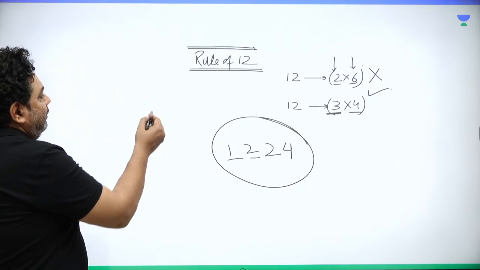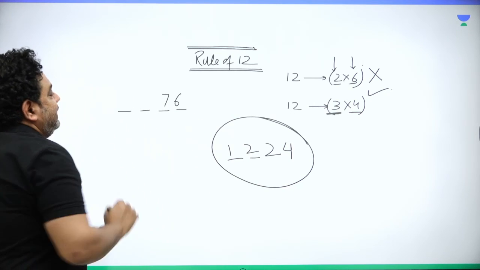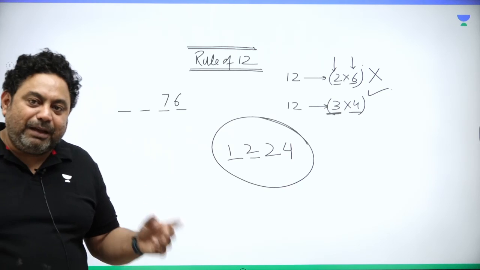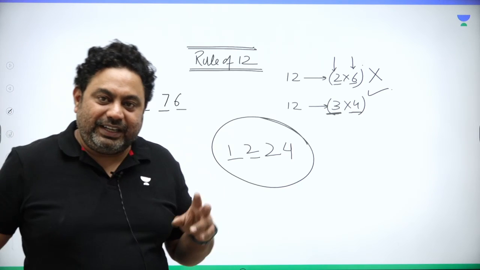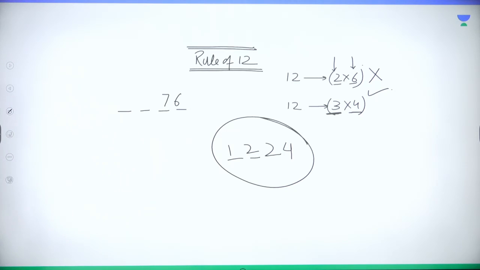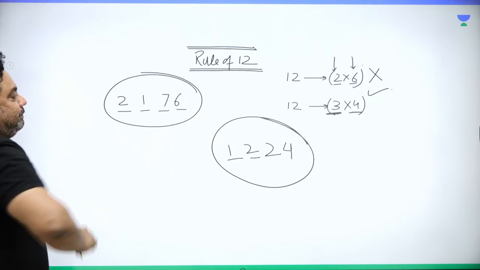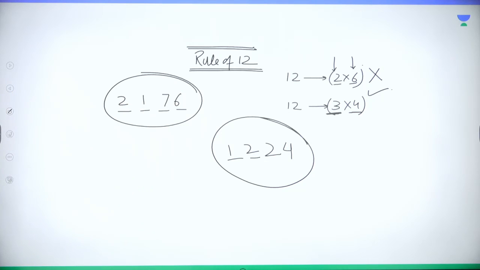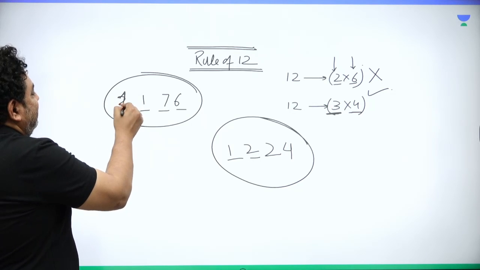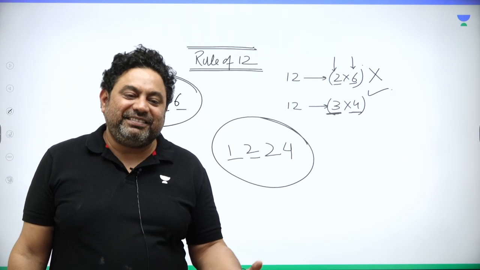So you may think of, sir, 76. Now any number ending with 76 is absolutely divisible by 4 because the last two digits are 76. Now you need to fill the remaining spaces. 7 plus 6 is 13. So you have to make a multiple of 3. So 13 plus 2, so 1176, right? 1176. 13 plus 2 is 15. So 1176 is a multiple of 12.